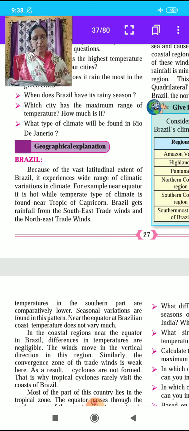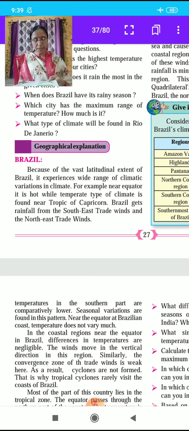Parts of Brazilian highlands extend up to the northern coast. The escarpments act as an obstruction to the winds coming from the sea and cause orographic type of rainfall in the coastal region. Beyond the highlands, the effect of these winds gets reduced, which means decreases. As a result, the rainfall is minimal. This region is a rain shadow region. This region is called drought quadrilateral.